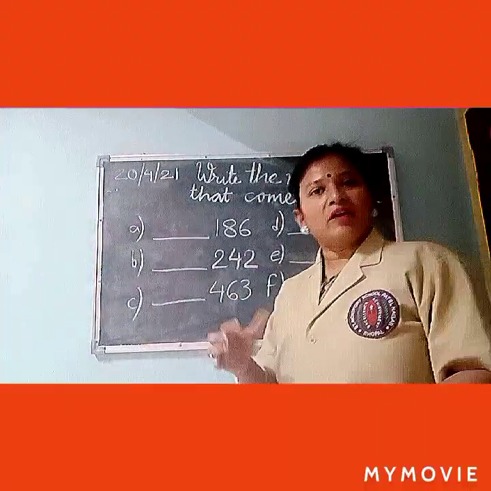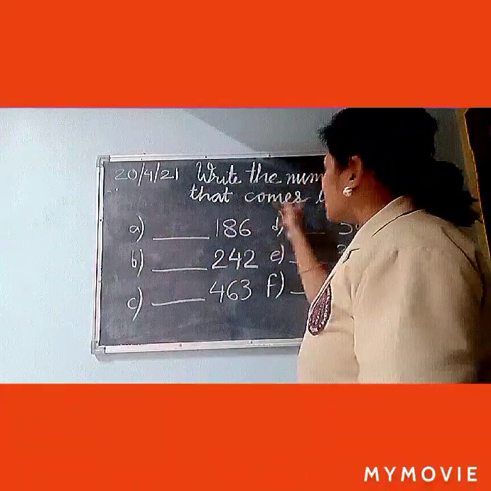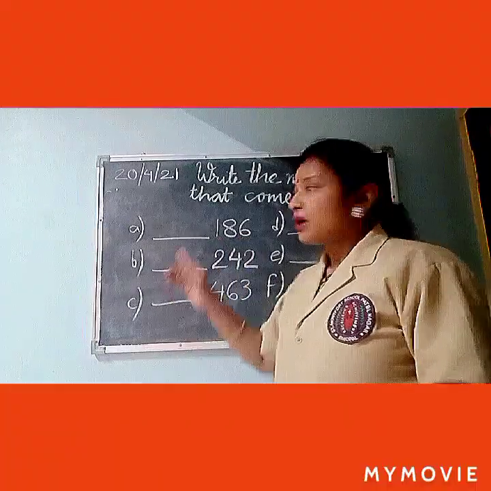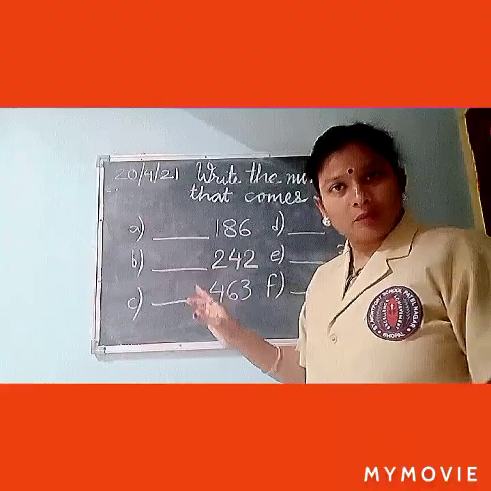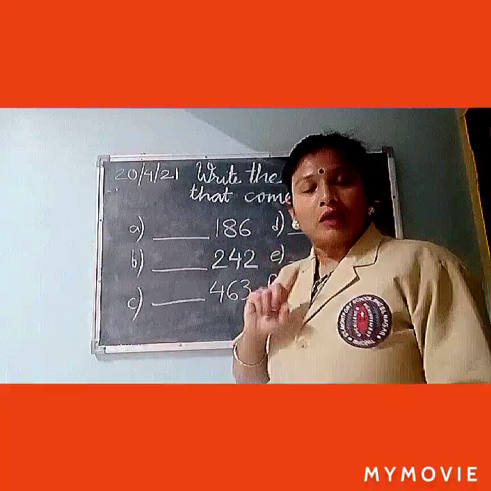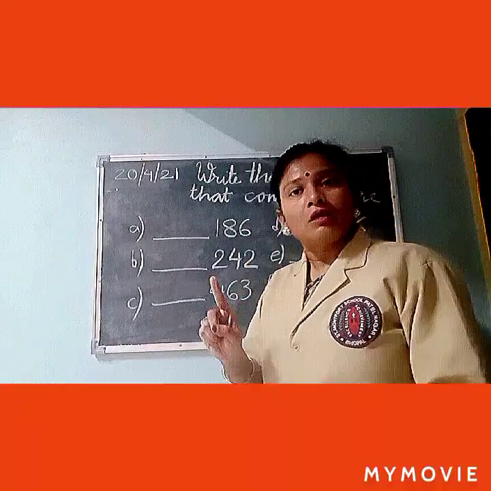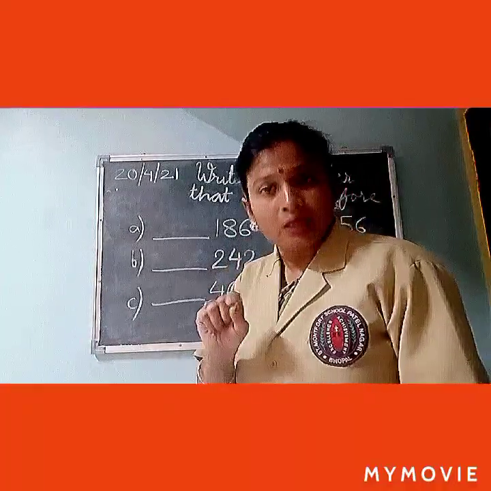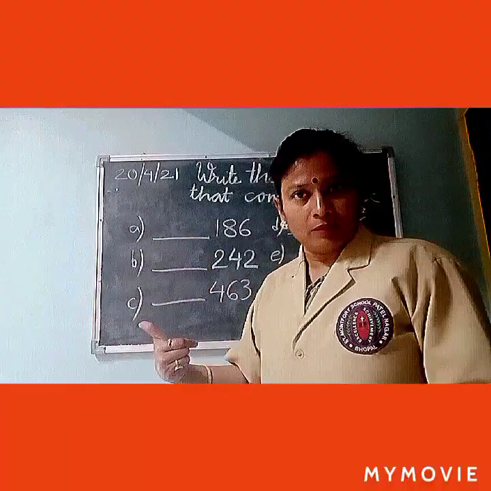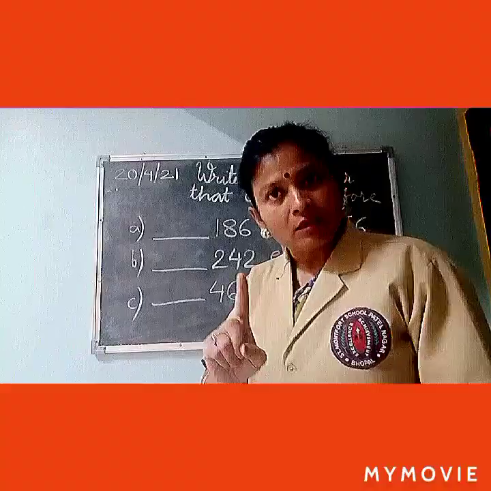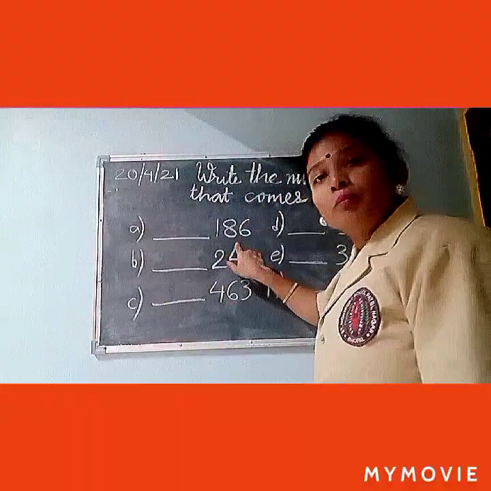Here I have separated the questions. Write the numbers that come before. Now we will do the sums in which you have to find the number which comes before. It means, hint, the answer which you have to write will always be lesser than the given number, and that too only 1 less than the given number. Okay. Now let's do it mentally.